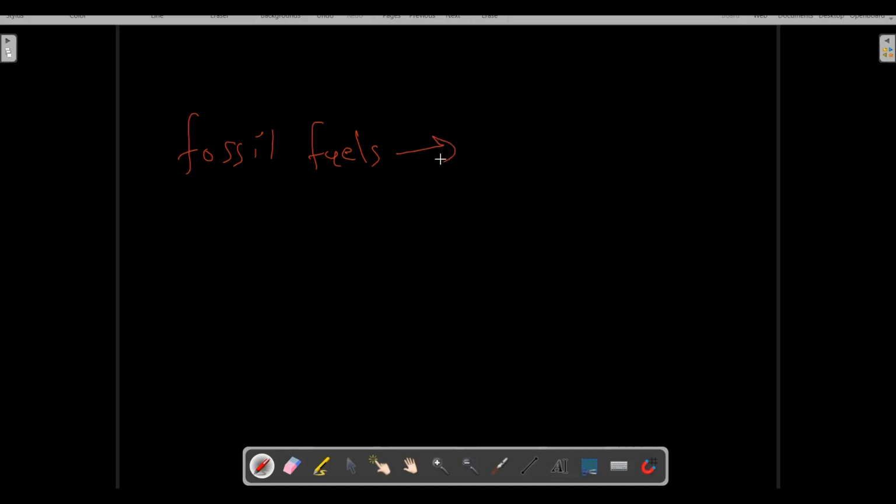Fossil fuels are formed from dead animals and plants over millions of years.